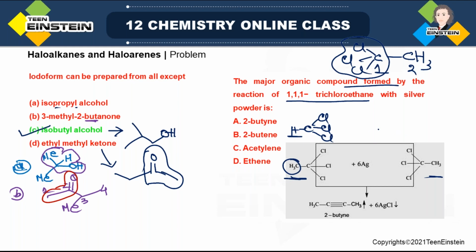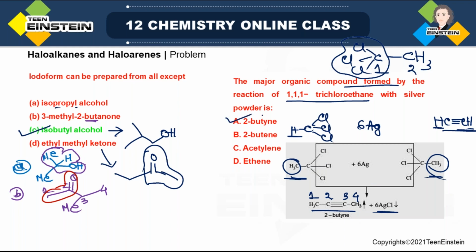So when you have taken 2 molecules of chloroform and in between we have written Ag, what molecule have you obtained? You have obtained HC triple bond CH. But in this question, these 2 H are actually methyl. That is the only difference. So now also you will be getting C-C triple bond, but this is not acetylene. This is acetylene with 2 carbons, but now it is 2-butyne because the total number of carbons is 4. And at the 2 position there is a triple bond. So that is why it is 2-butyne and option A will be correct. And these 6 chlorine atoms together with Ag will make AgCl precipitate. So the correct option is 2-butyne.